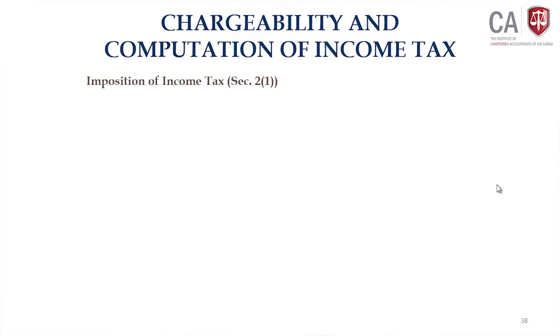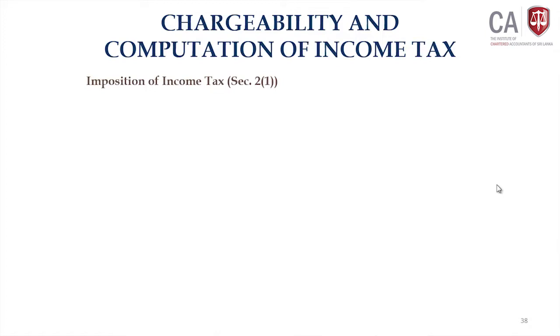So the imposition section is very important to understand, because whether a transaction is liable to pay income tax or not, you can see from the charging section. If a transaction is captured under the charging section, it is liable to pay income tax.